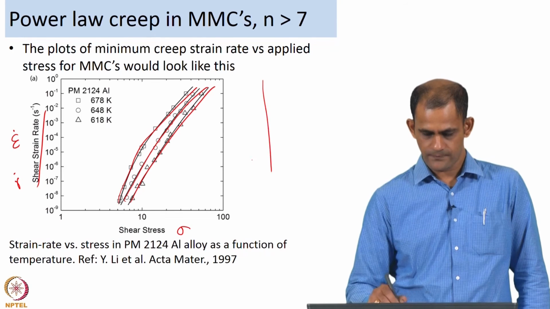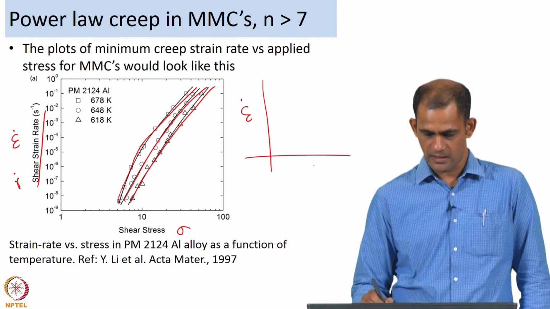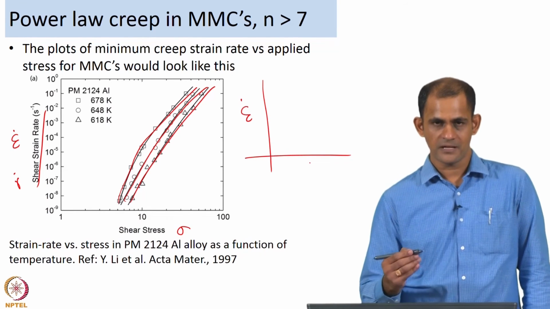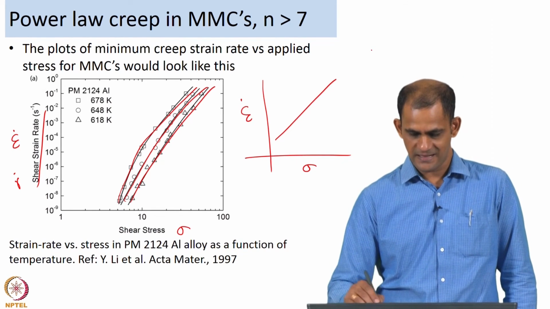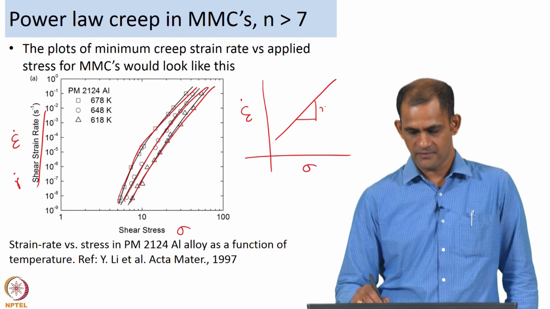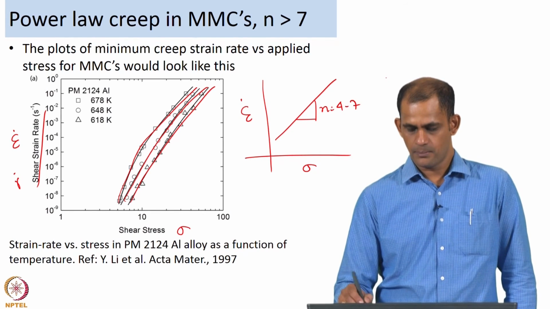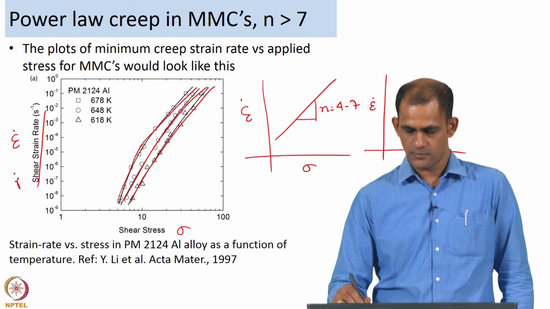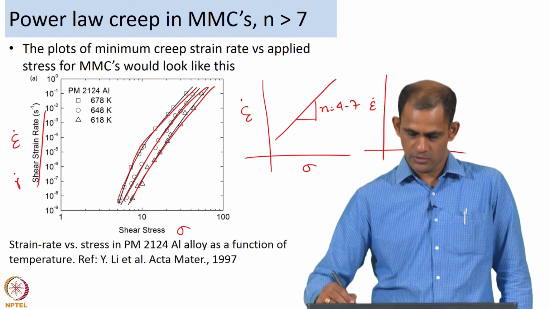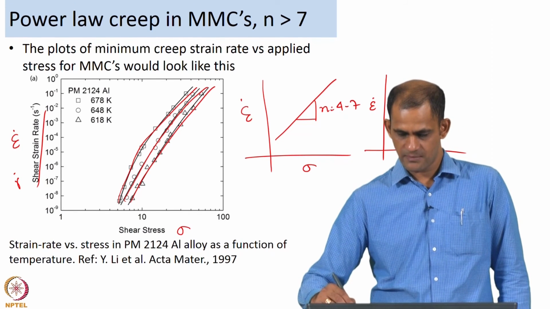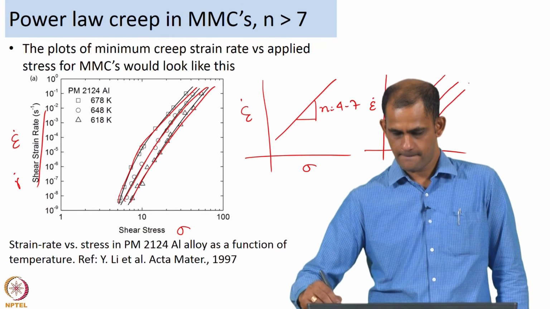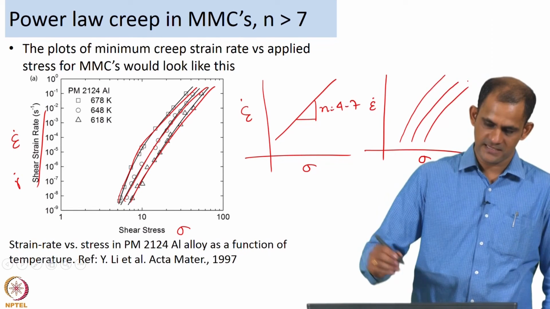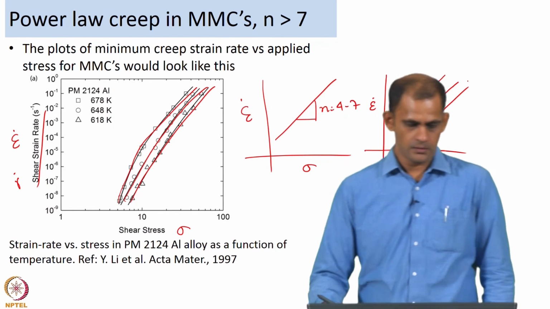For a material behaving in the power law creep regime, we are going to expect a linear line like that with n in the range of 4 to 7, but for metal matrix composites during creep you may not see a straight line, but you may see something like that. So you may see a certain amount of curvature in the plot.